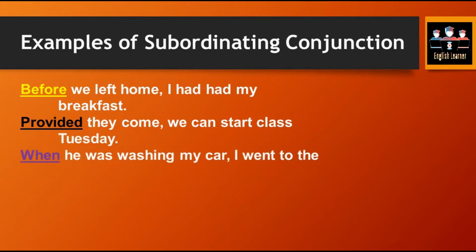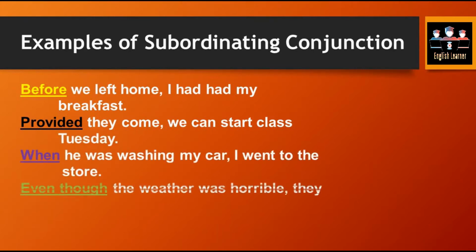Next example is, when he was washing my car, I went to the store. In this example, he was washing my car is the first part, I went to store is another part. It means we have totally different functions in these two parts of the sentence.